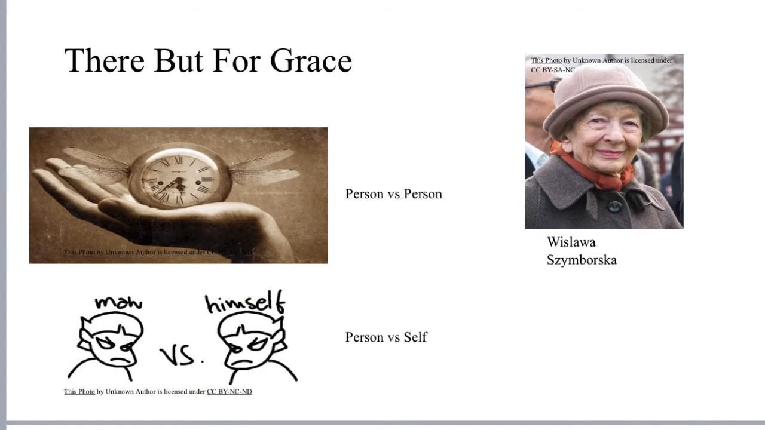This next slide is about the poem There Before the Grace. The main character of this poem is Wisława Szymborska. She is the narrator of the poem. Wisława was a Pole who survived World War II and the Holocaust. The theme of the poem is about how luck played a massive role in her survival of the Holocaust and the war. One major conflict is person to person.